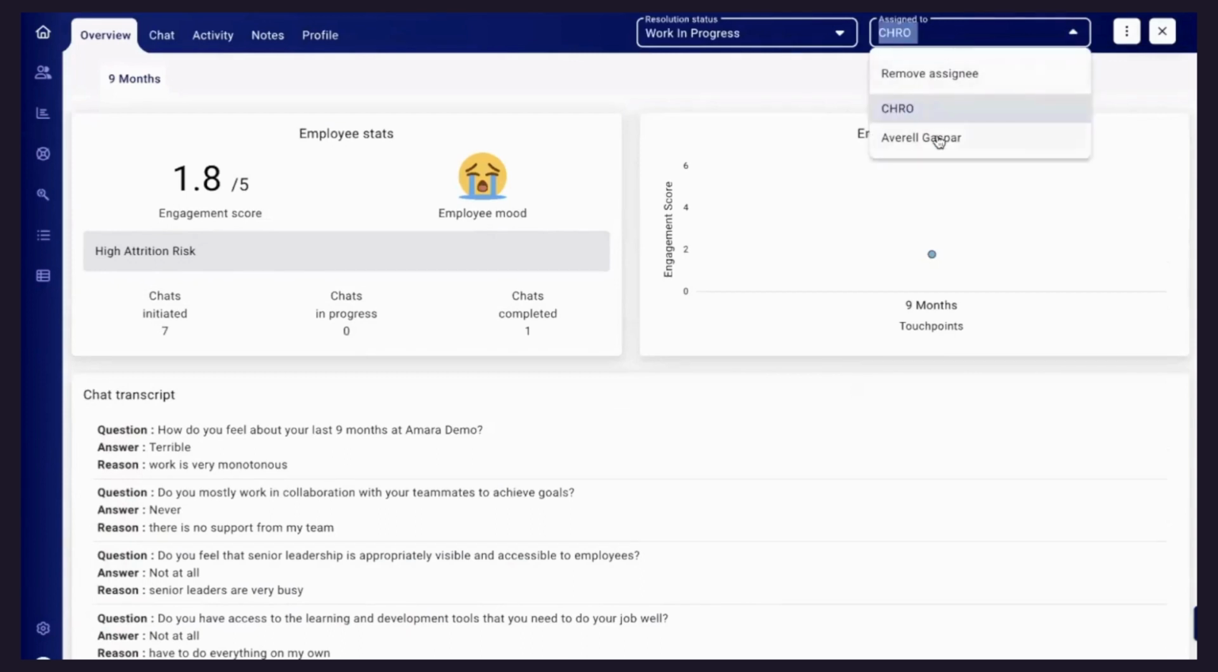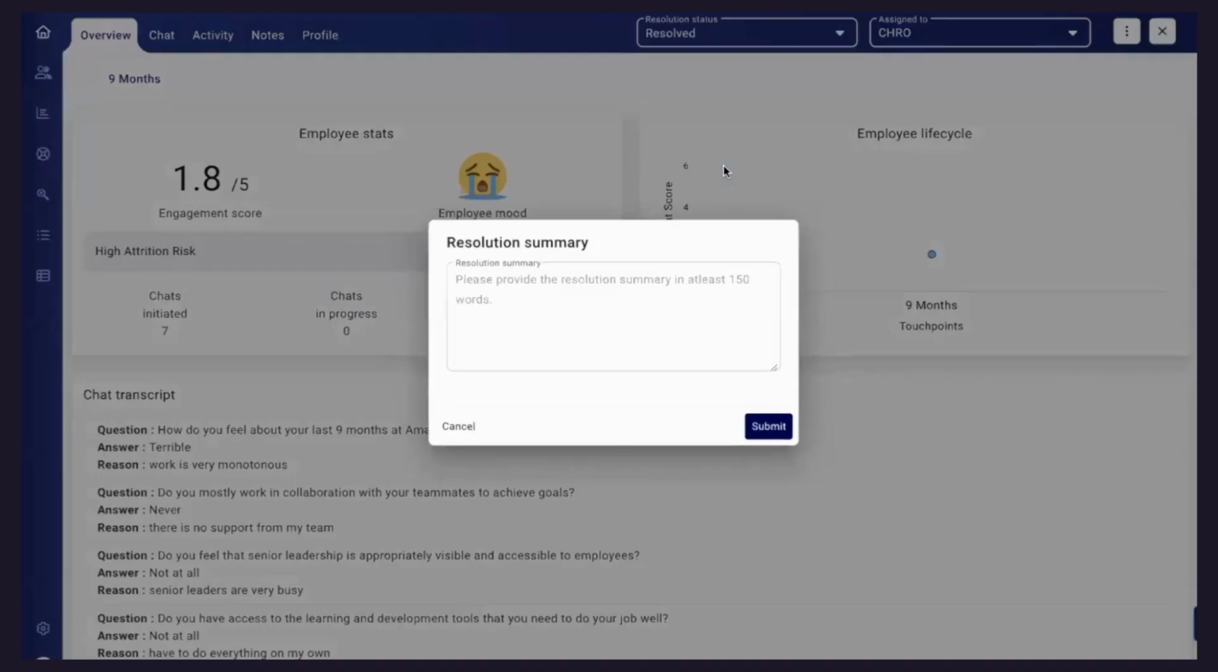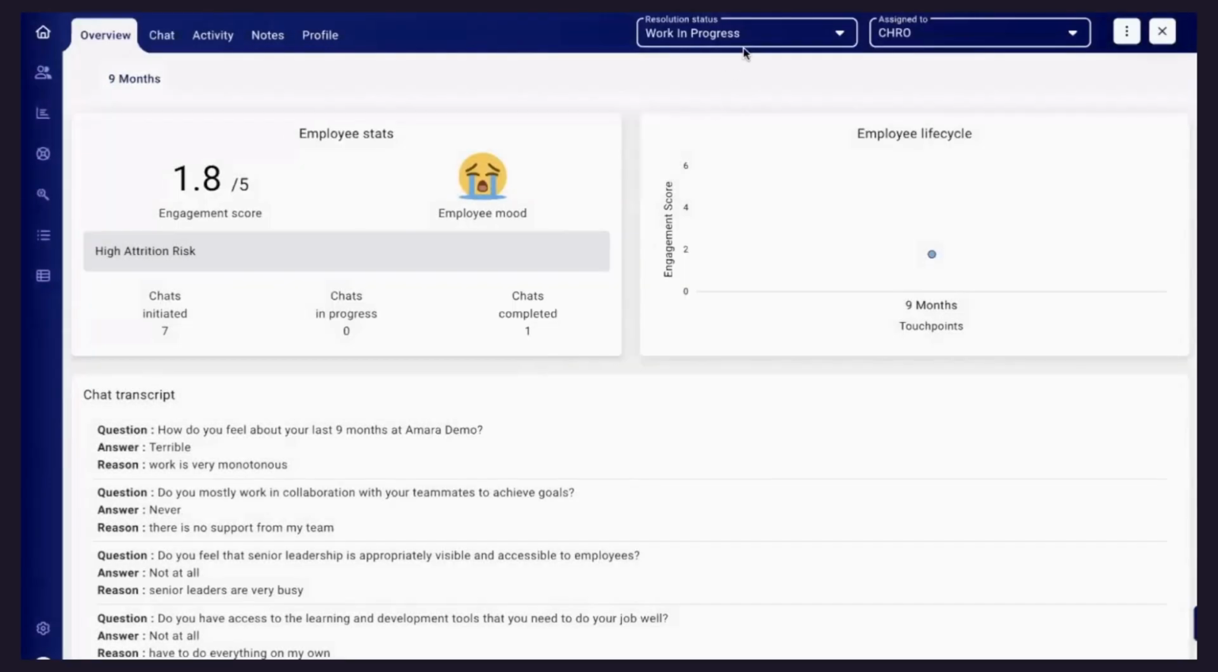Over here we have multiple options. You can assign the ticket of this particular employee in case you think that some other HR colleague of yours can actually resolve the problem, so you can assign it to them. Then, if you would like to have a meeting with this particular employee, you can directly schedule a meeting from the system. You can mark it resolved. The moment you click on resolve, the system will ask you in 150 words for a short brief, or a summary, of what went wrong and how you were able to resolve that, because you're marking it resolved. So this is one option given over here.